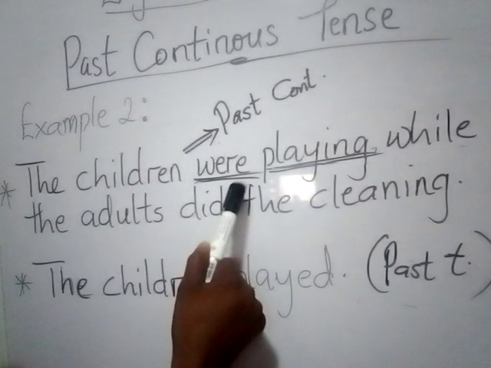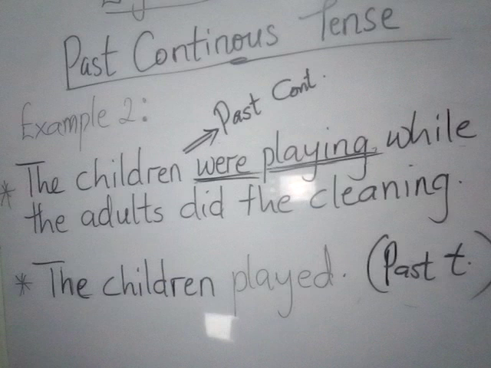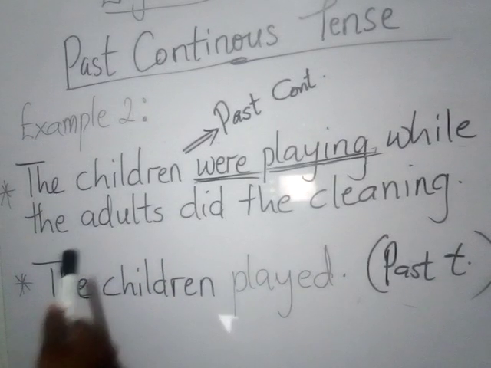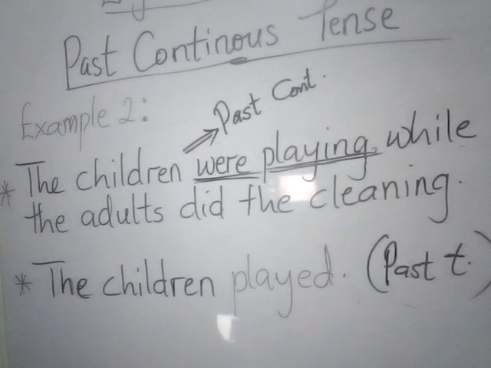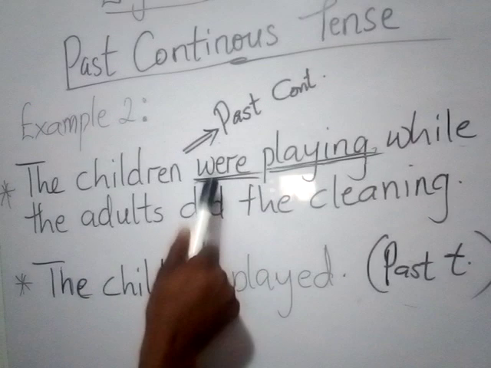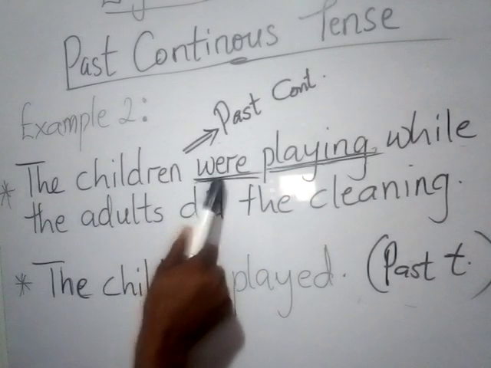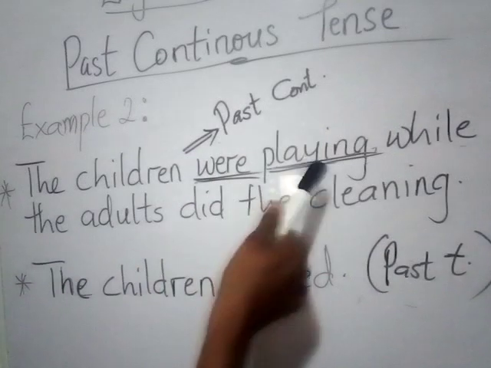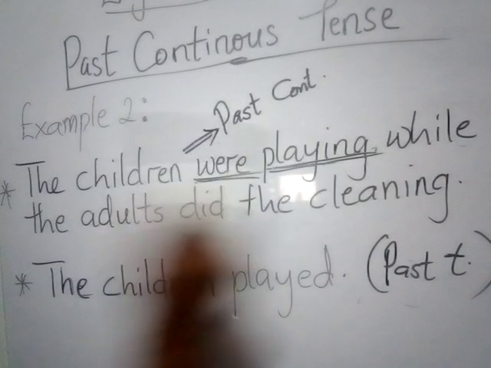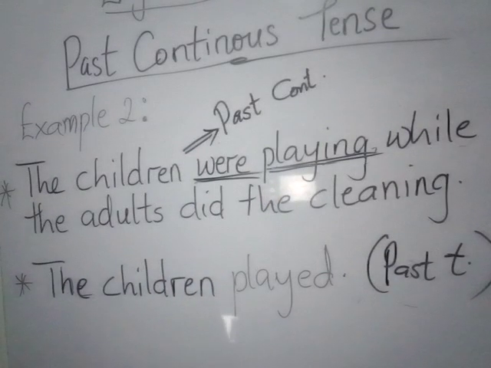The children were playing while the adults did the cleaning. So just take note that in the past continuous tense, you always have two verbs. One, you have the auxiliary verb in the past form, and then the main verb would be in the continuous form, showing that the thing is going on, with an ing.